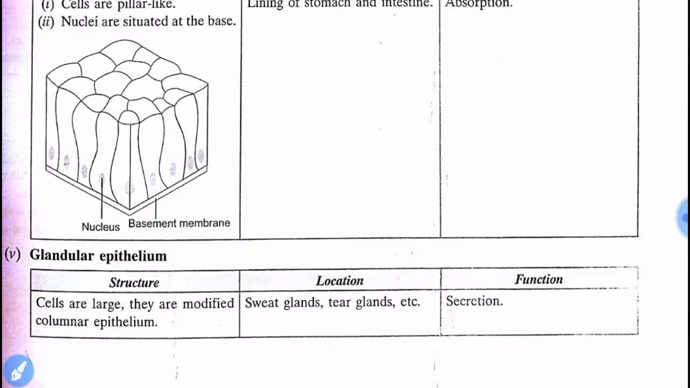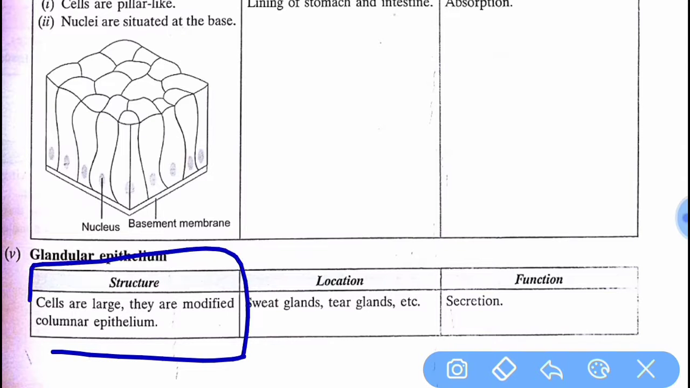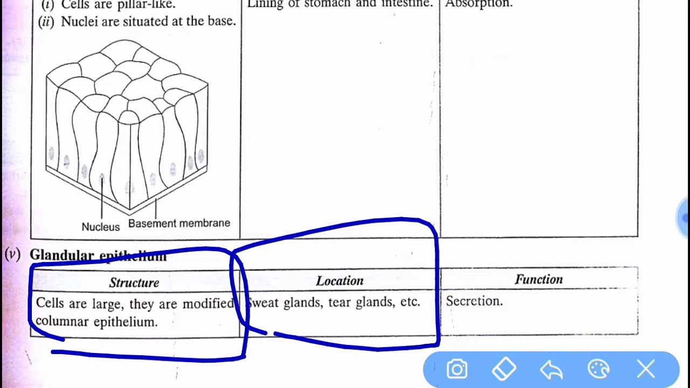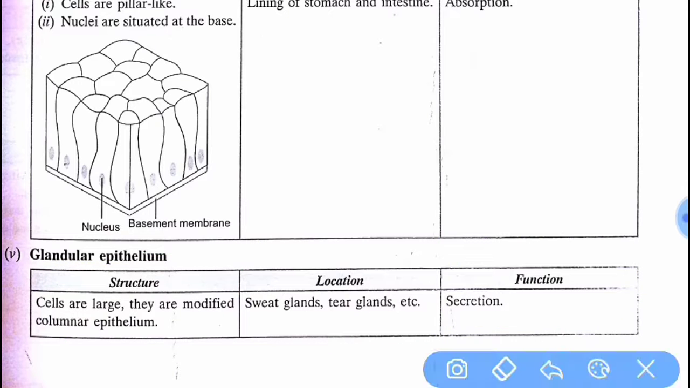Then the fifth one is glandular epithelium. If we talk about its structure, the cells are large. They are modified columnar epithelium. They are actually columnar epithelium, but they are modified somehow. Their location is sweat glands, tear glands, etc. Then the function is secretion. As you know, from tear glands our tears are secreted, and saliva and sweat are secreted from glands. So their function you can understand: secretion.